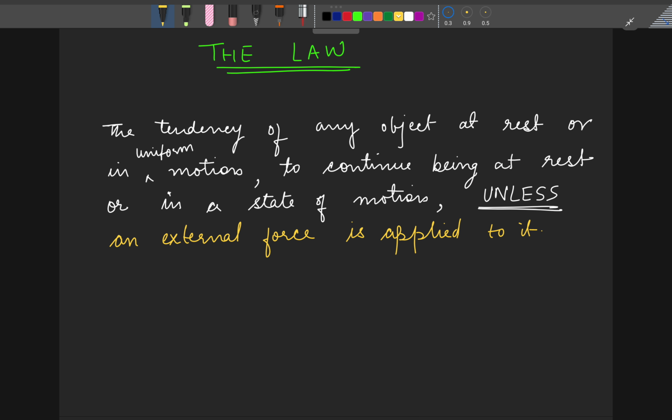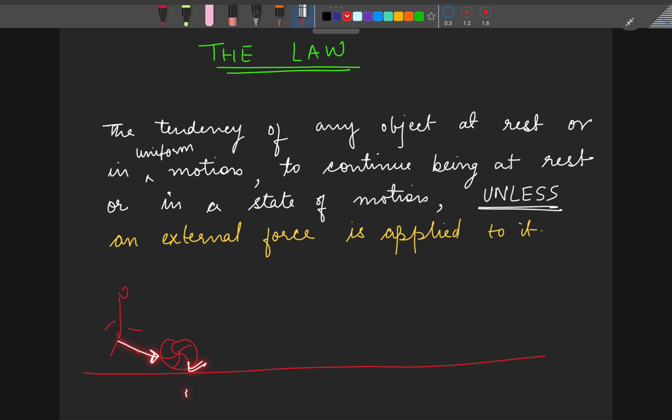Let's understand with an example. Suppose you are on a playground. This is a football, right? And you're standing here. Now, unless and until, and we are assuming that it's not a windy day, there are no other factors that could move this football on its own. Now, unless and until you kick the football. By that I mean you apply external pressure on this football.